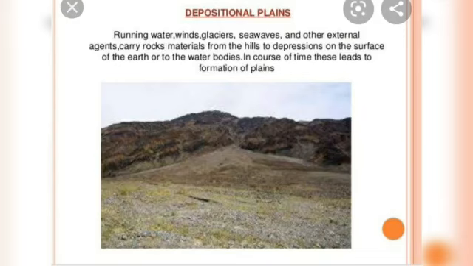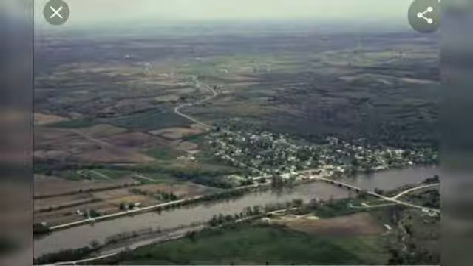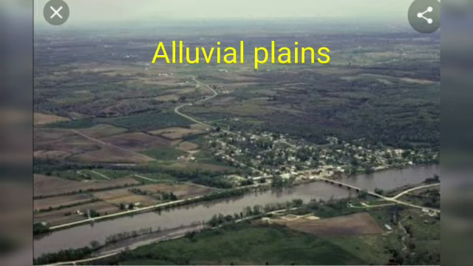Now the second type is the depositional plains. The word deposition tells us that these are deposits, maybe sediments brought by the river, or by the wind that blows, or maybe glacier deposits. So these plains are formed by deposits. Alluvial plains are formed because of the silt and sediment brought down by the rivers when they come down from the mountains. So all of the load is deposited in the plain area.